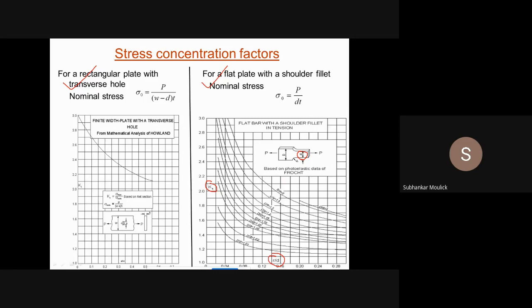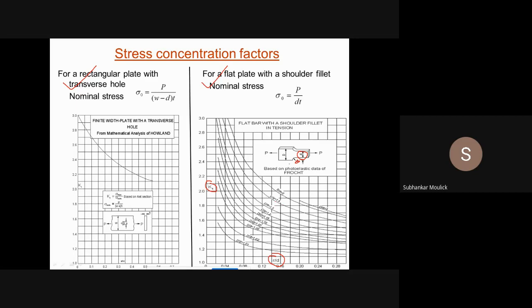And what is r? Can you tell me what is this small r? Sir, fillet radius. Yes, this is your fillet radius small r. If nothing is given in the problem, assume that the fillet radius is in mm. Normally we don't give a large fillet radius, we give a small amount. So if it has not been specifically told that the fillet radius is in centimeter or meter, don't take it. Always assume it to be mm.